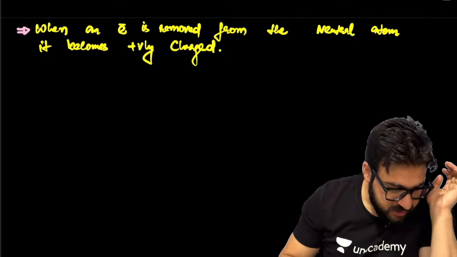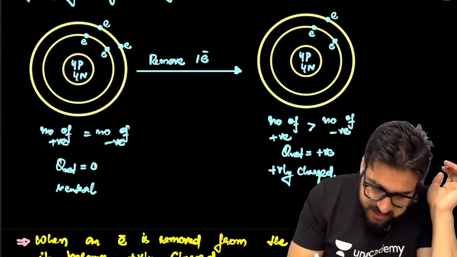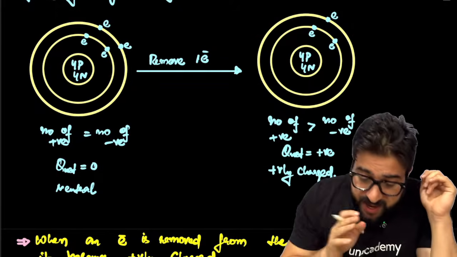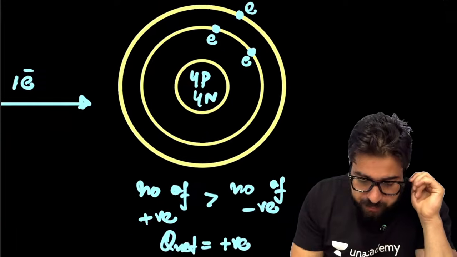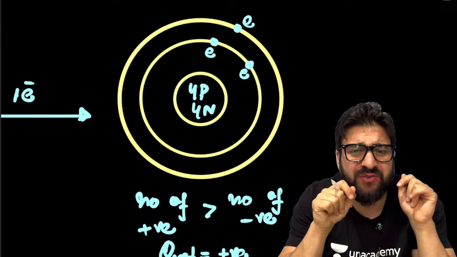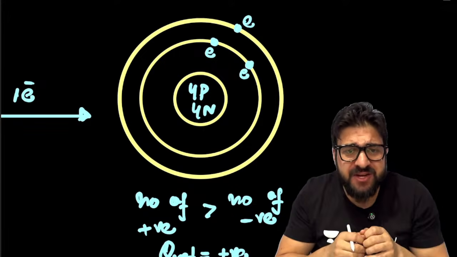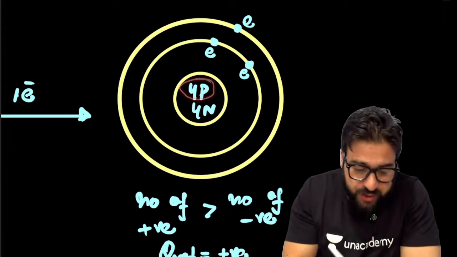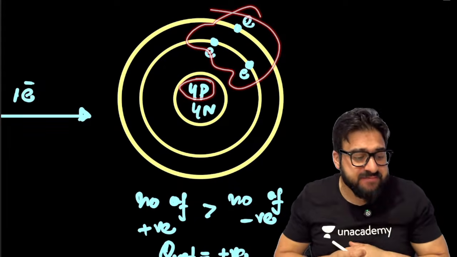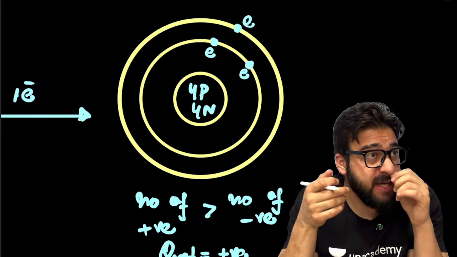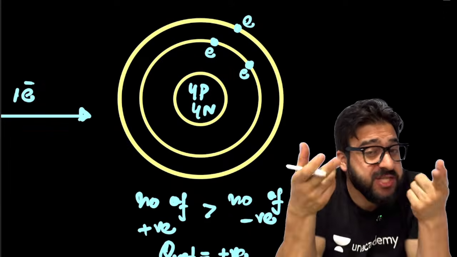Now, my dear NEET aspirants, tell me one thing. Since this is a positively charged body, in this positively charged body, could you please tell me what do you see over here? Sir, I can see over here less number of negative charge and more number of positive charge. See, positive charge is more and negative charge is less. Now, can I give it a word, deficiency of electron?